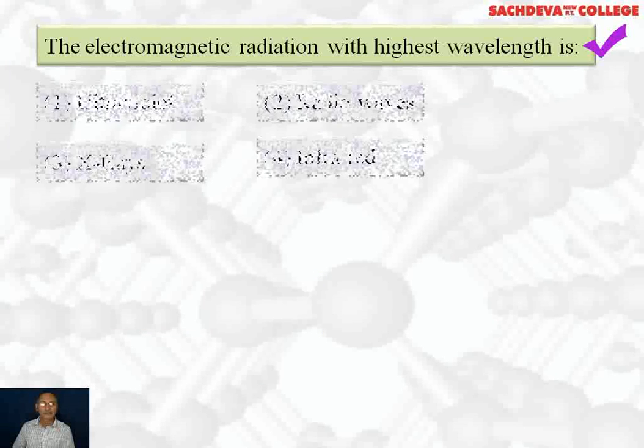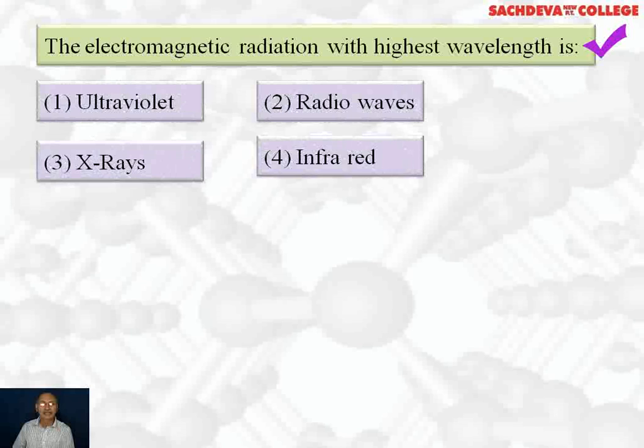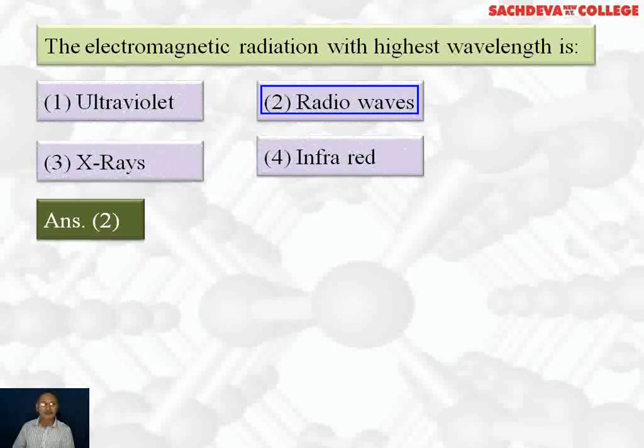Next question, the electromagnetic radiation with highest wavelength is ultraviolet light, radio waves, X-rays, infrared. Correct answer is second part, radio waves have highest wavelength and lowest energy.